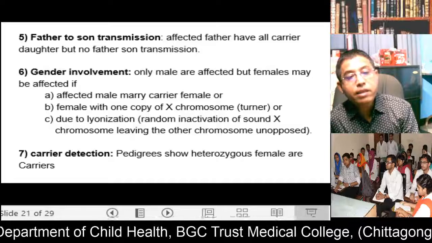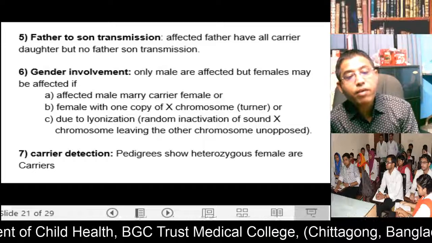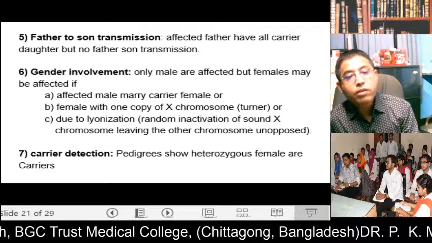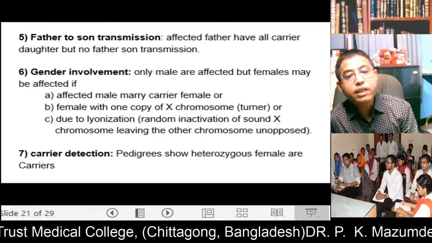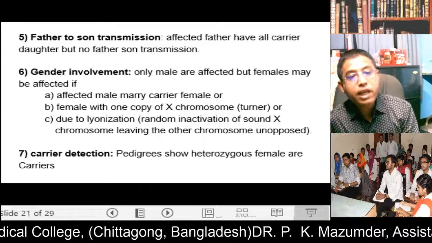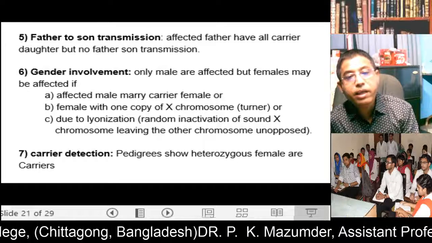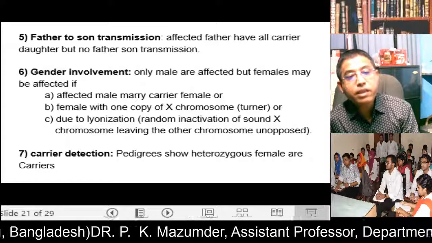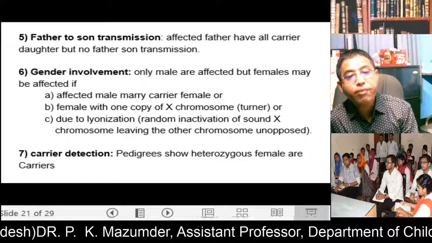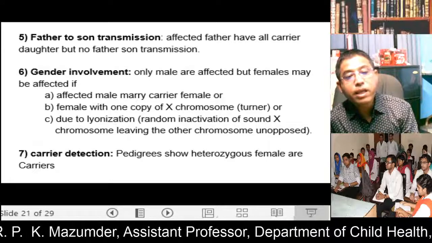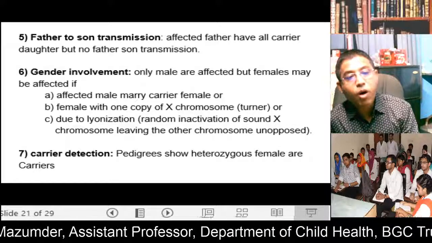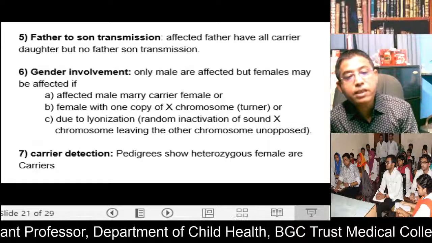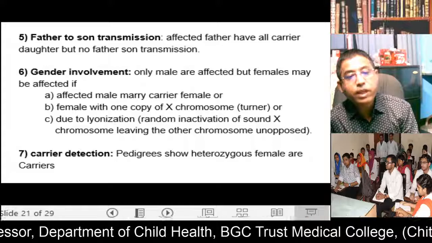But in the son, the father's Y chromosome is normal. So the father cannot transmit the disease to their son. Gender involvement: only males are affected, but females may sometimes be affected in the following conditions. If an affected male marries a carrier female, or a female with one copy of the X chromosome, like Turner syndrome, or due to lyonization.